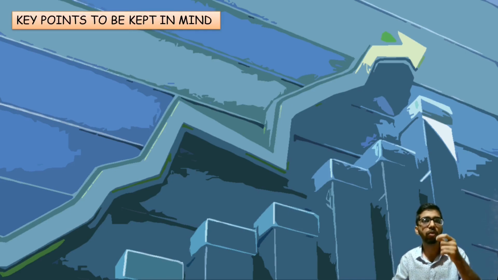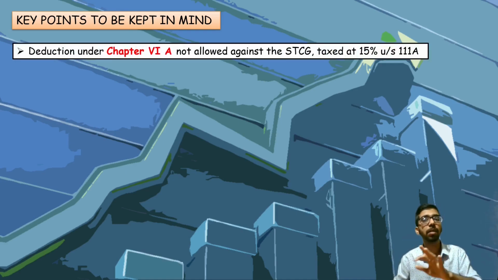Then there are some key points which you need to remember before dealing with short-term capital shares or mutual fund. First of all, the Chapter 6A deduction will not be allowable only if your short-term capital gain is specified under Section 111A. If a short-term capital gain is not taxed under Section 111A, then the Chapter 6A deduction will be allowable. But if your short-term capital gain is under Section 111A, then the Chapter 6A benefit will not be allowable for you.